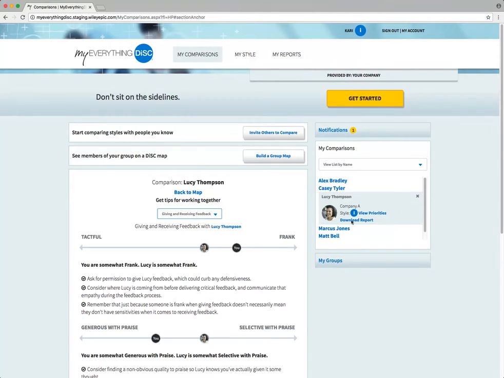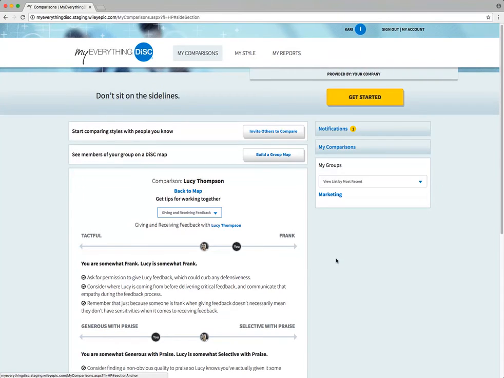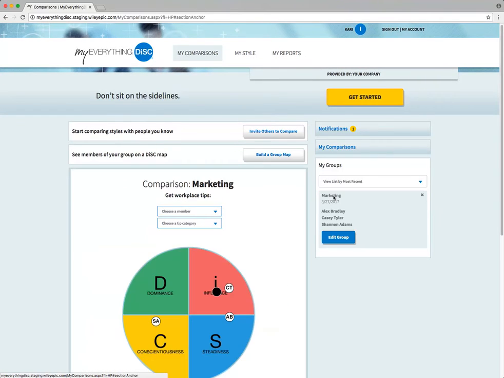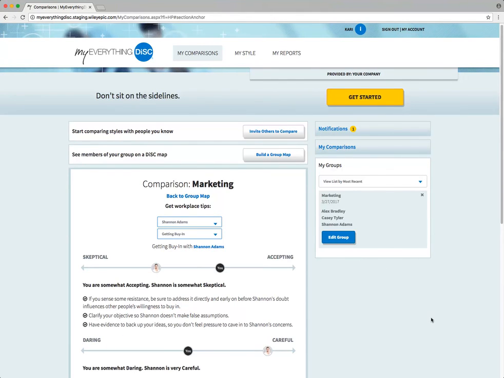And you can go further with My Groups. Here you can create, edit, and save multiple groups to see where your group members fall on the disc map. Click on Choose a Member to select a specific individual and get tips for working with that person. Now that you know the basics, start comparing.